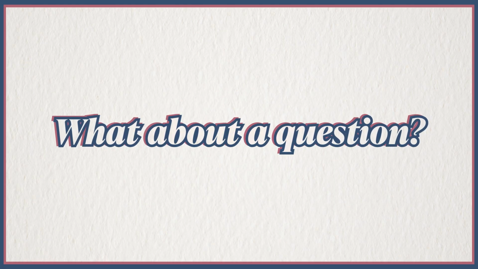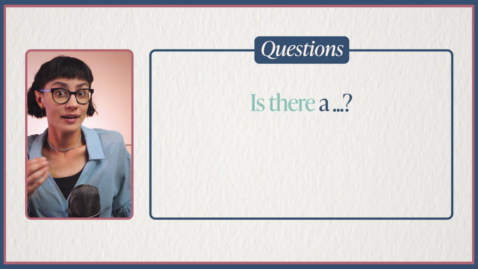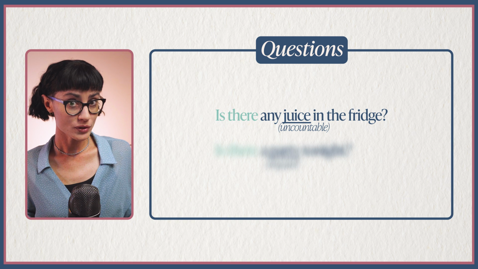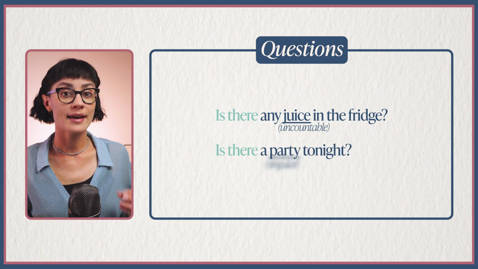What about the question? Well, we can use is there a or is there any or are there any? For example, is there any juice in the fridge? Is there a party tonight? Again here, using a party is specific. I want to know if there is a party at a specific location, time, etc.